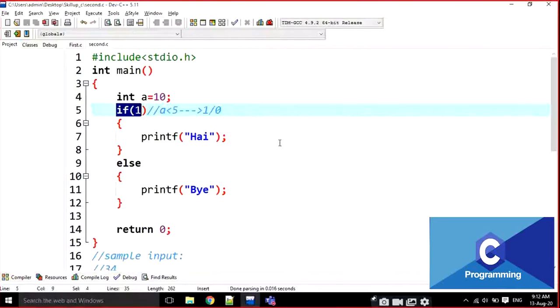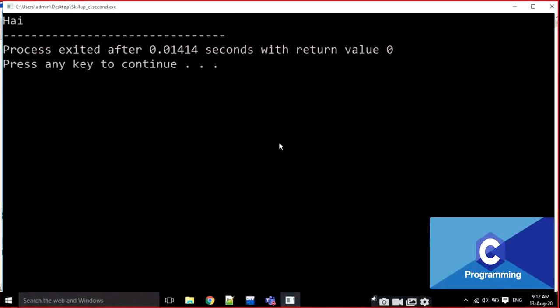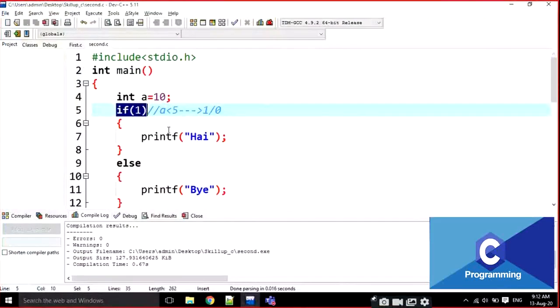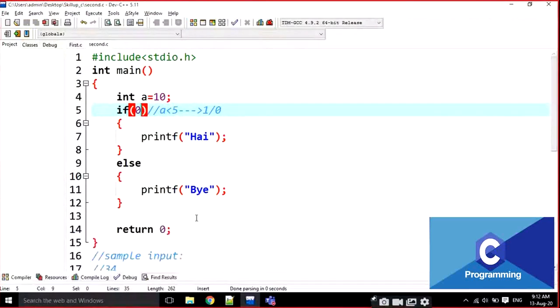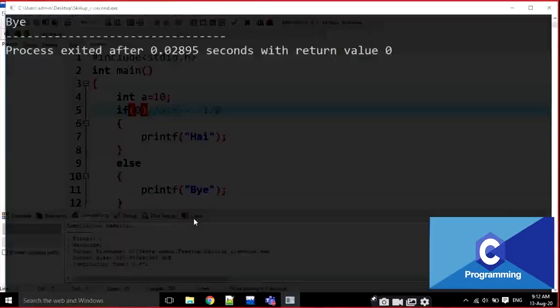That's it. Okay. Here, I am putting if of 1. If of 1 means if of true. Now it is going to be executed. Which statement is going to be executed, students? Hi. Hi, no doubt about that. It is going to print hi only. Why? Because it is going to be true. If of true means the if block is going to be executed. For example, I am going to replace it with if of 0. If of 0 means if false. If false means the else block is going to be executed. Okay?